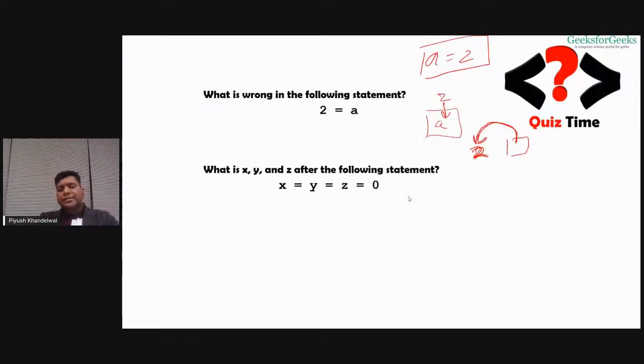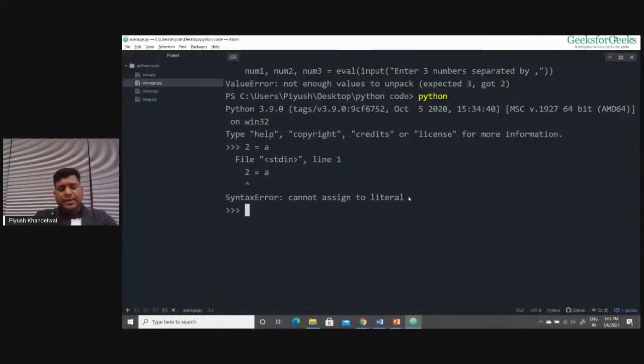Now, what is X, Y, Z after the following statement? So it is actually a simultaneous assignment. If we need to initialize multiple variables with different values, we have multiple assignment, A comma B equals to 10 comma 20. But if I want all the variables to be initialized to 0, there is a shortcut that you can use like this: X equals to Y equals to Z equals to 0.